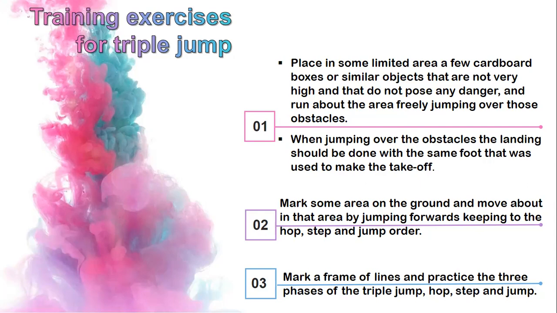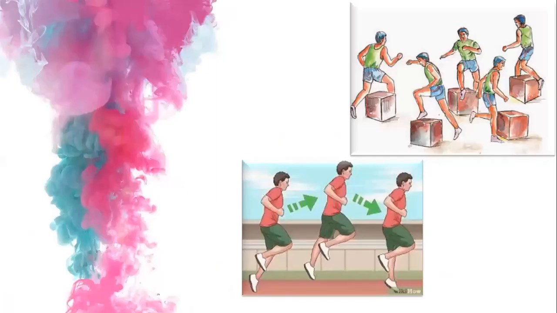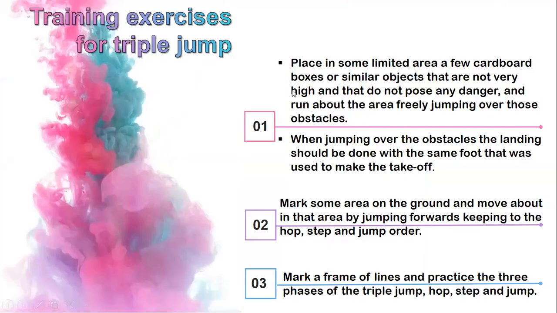You just have boxes here. See the first picture they are showing here. You just jump over them, and again you are running, again you are jumping, so that you can get the proper exercise to have a proper jump.